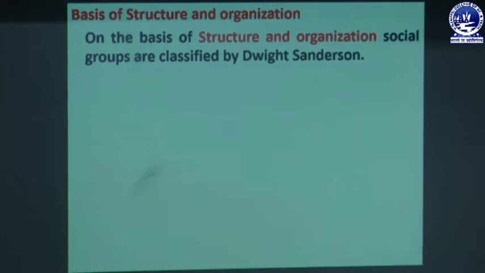And next is the basis of structure and organization. We can define what the classifications of structure and organization are. On the basis of structure and organization, social groups are classified by Dewitt-Sanderson as formal group and informal group. On the basis of structure and social organization, social groups are divided into two parts. First is formal, and under formal group there are different types of group: voluntary formal group, coercive formal group and utilitarian formal group.